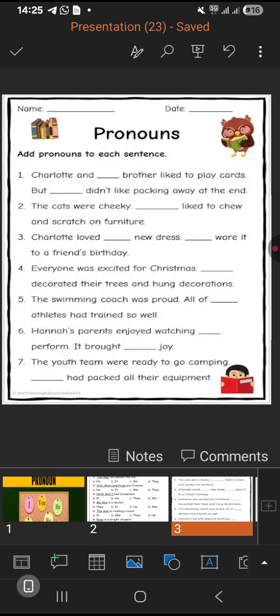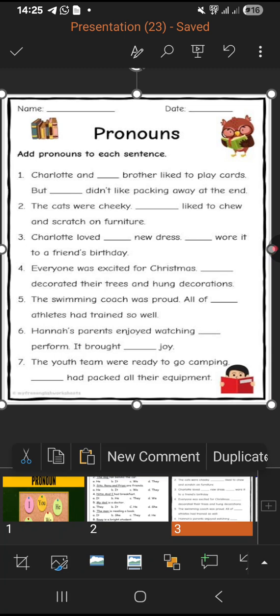Let's go to the pronouns of other sentences. Now we will try to do the pronouns. Charlotte and Dash brother like to play cards. Charlotte is a female and brother is a male. But whose brother? Charlotte's brother. So you will not write male for that. You will write a female pronoun.